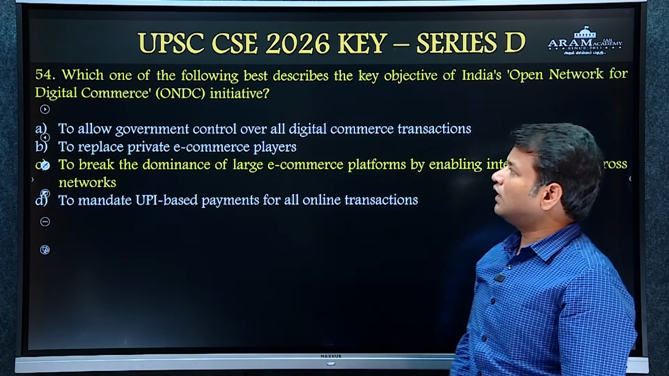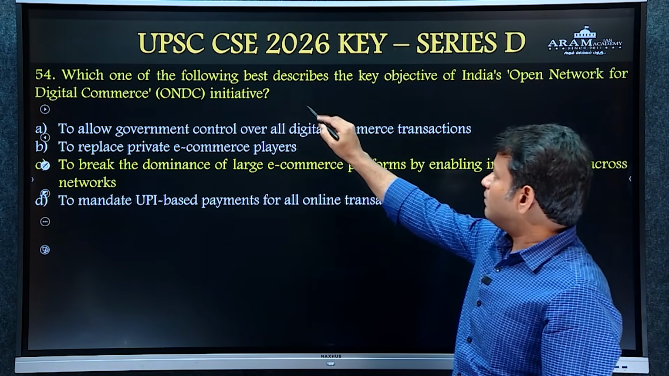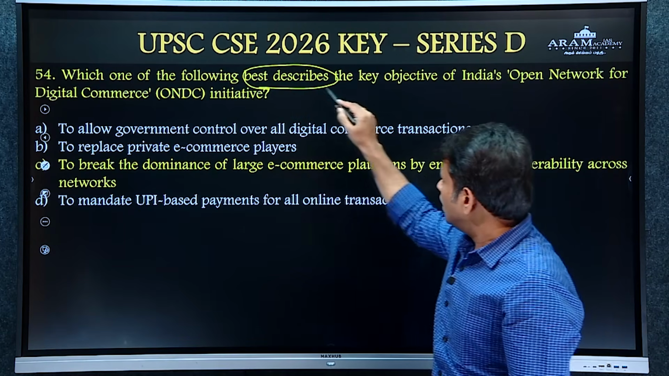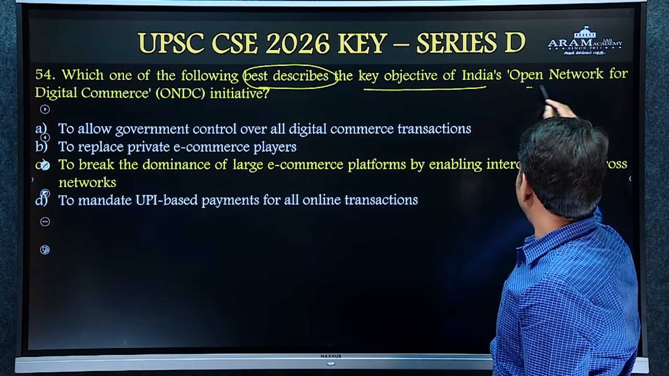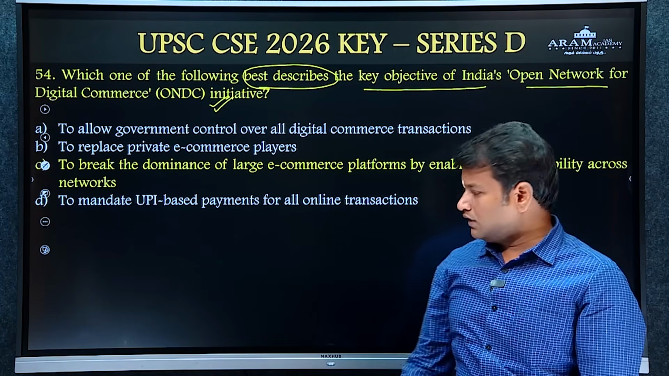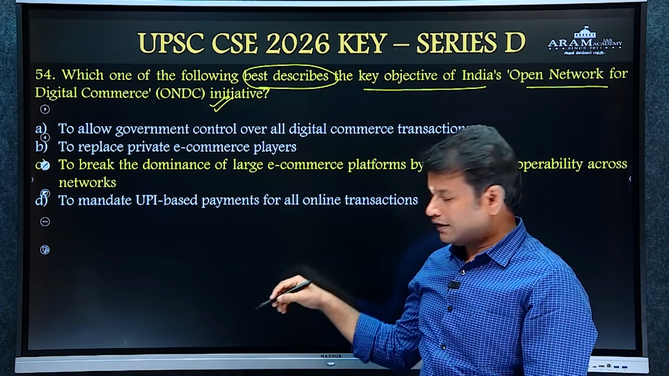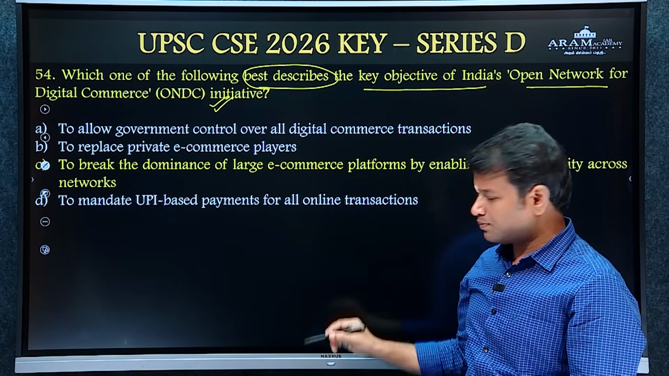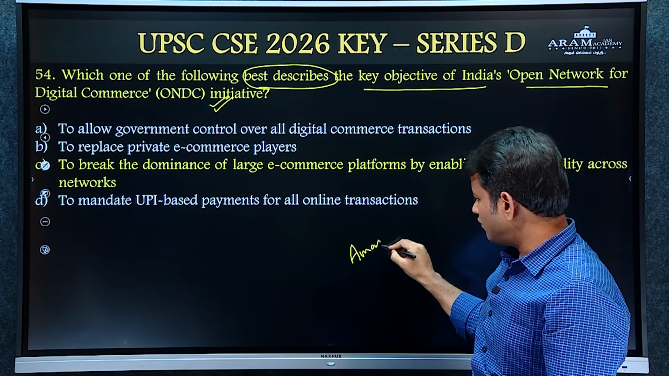And the 54th question. Which one of the following best describes the key objective of India's Open Network for Digital Commerce initiative? The ONDC initiative is an alternative for private e-commerce platforms like Amazon and Flipkart.